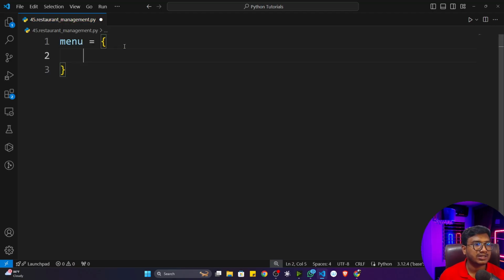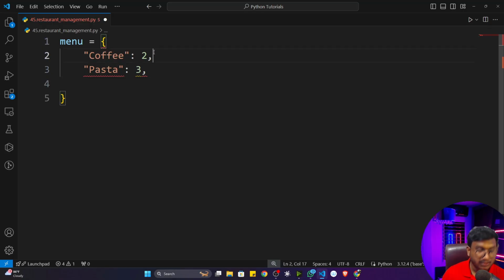So this is going to be my dictionary, and inside that I'm going to store some food, let's say coffee. And the price of the coffee, let's say $2. Okay, $2 is the price of this coffee. Now the second item I'm going to keep, let's say pasta, and the price, let's say I will keep $3. Okay, so this should be a comma.